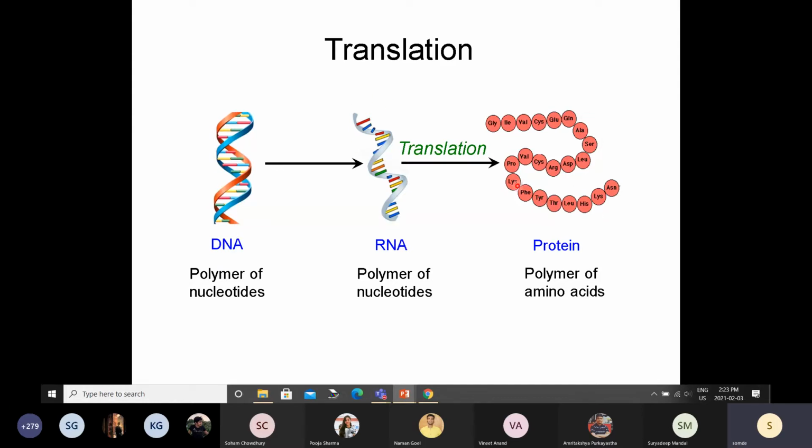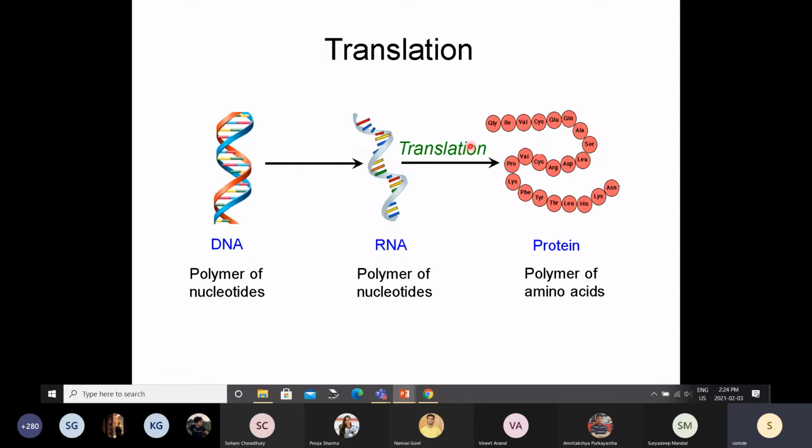But in case of proteins, it turns out that there are 20 monomers. So you need again some machinery that will translate this information into this type of information, right? So basically you are changing the language. You are going from a language which has only 4 alphabets into a language which has 20 alphabets, right? So that is why this step is called translation. And you need a machinery that will do this translation.